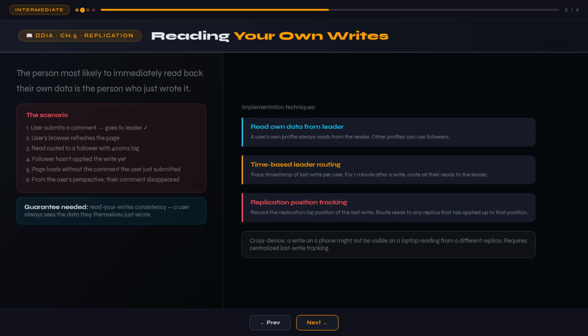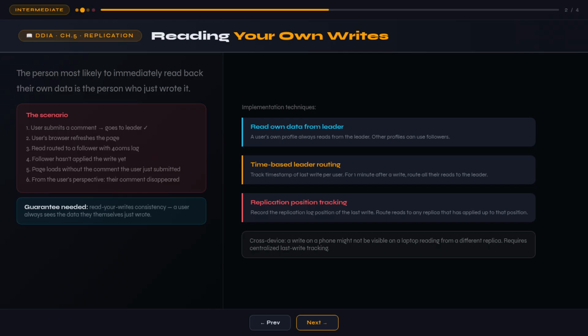This isn't a theoretical edge case. It's a frequent occurrence in systems with read replicas and even a small amount of replication lag. The user who submitted the data is the person most likely to immediately read back the same data. The guarantee that prevents this is called read your writes consistency, also called read after write consistency. It means a user will always see the data they themselves just wrote. They might see stale data written by other users, but their own writes are immediately visible to them.